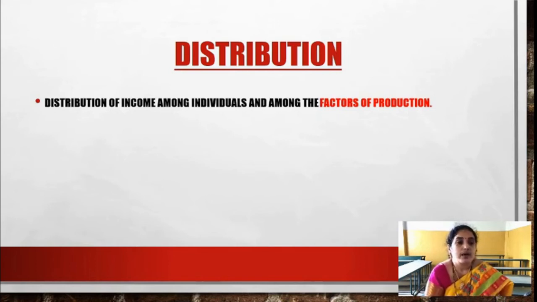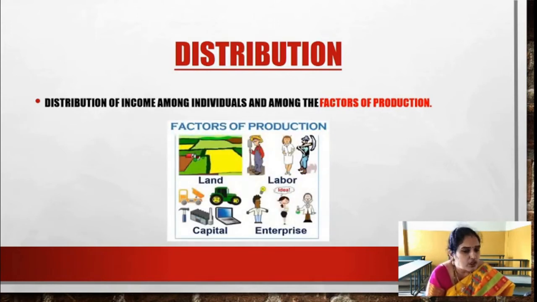So this income, whatever we are earning, is to be distributed among the 4 factors of production. Now what are the 4 factors of production? Land, labor, capital and enterprise. Land is a free gift of nature. Labor is a skill of a person. Capital is machinery or any investment. And enterprise is an organization where you get the name for your commodity.